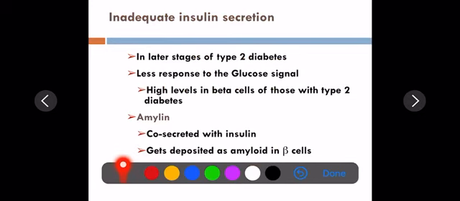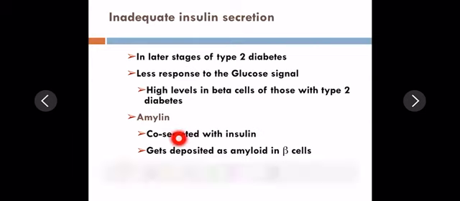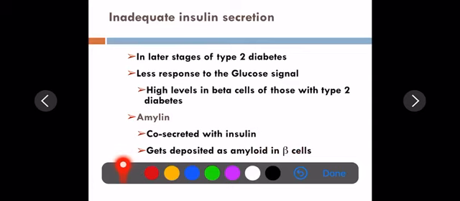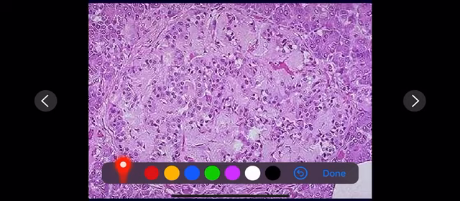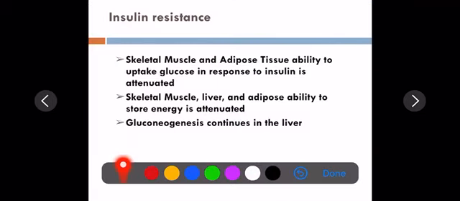So in later stages of type 2 diabetes, there is less response to glucose signal. Another important thing is amylin. It is co-secreted with insulin. What does it cause? It deposits amyloid in the beta cells. Amyloidosis is also a complication of diabetes, where amyloid is an acellular homogeneous pink material which gets accumulated intracellularly or extracellularly. This pink material is called amyloid. It's also seen in type 2 diabetes.